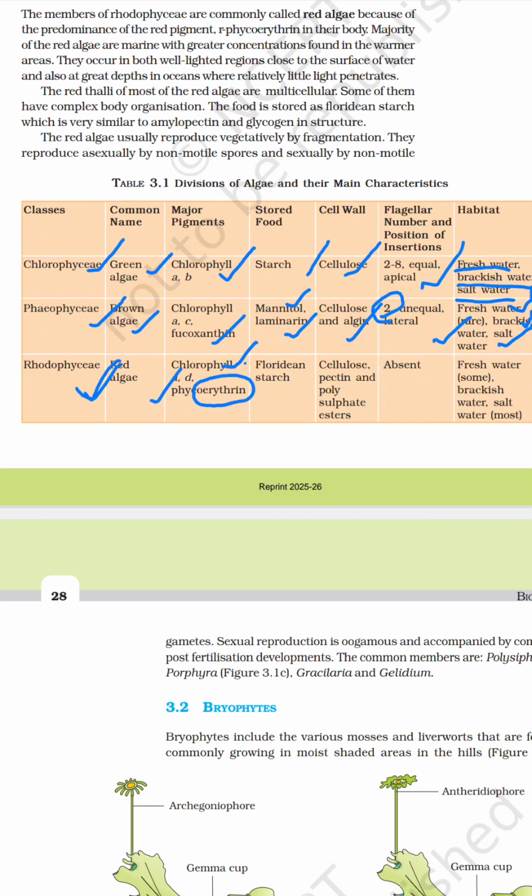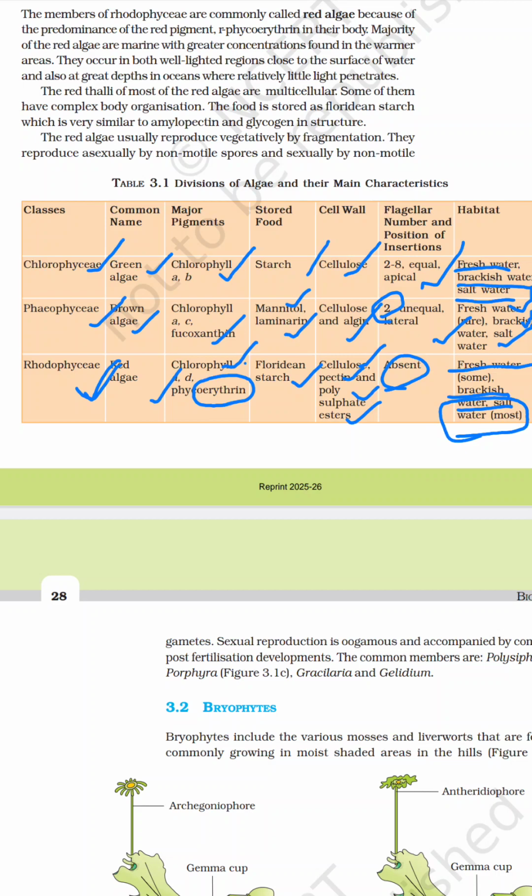The stored food material is floridean starch, and the cell wall is made up of cellulose, pectin and polysulfate esters. Esters can also be present in the cell wall. Flagella are absent, and the habitat is fresh water, brackish water, salt water and most of the water.